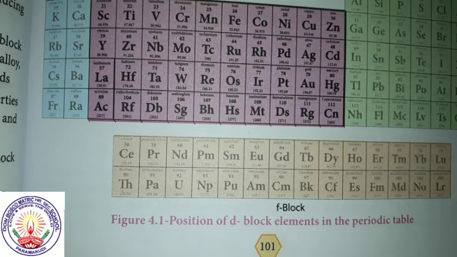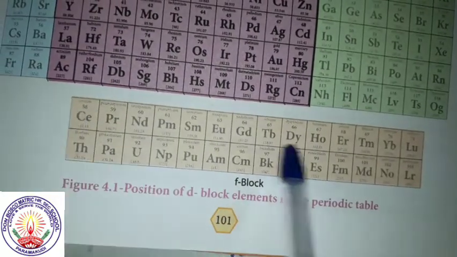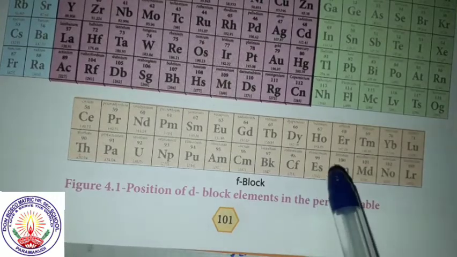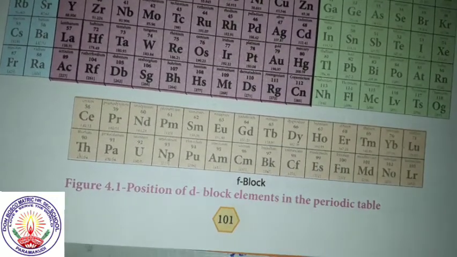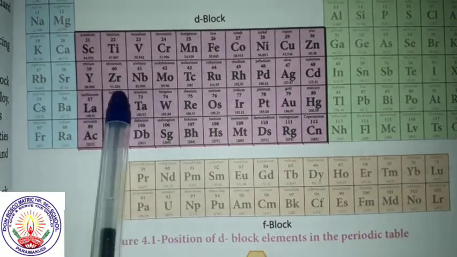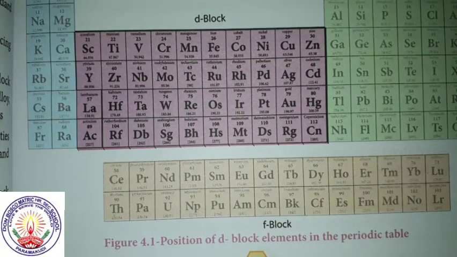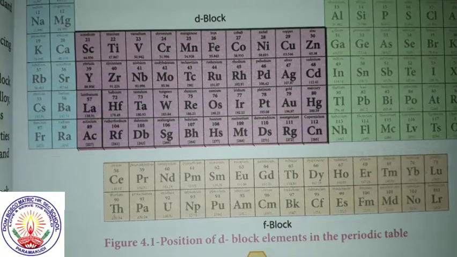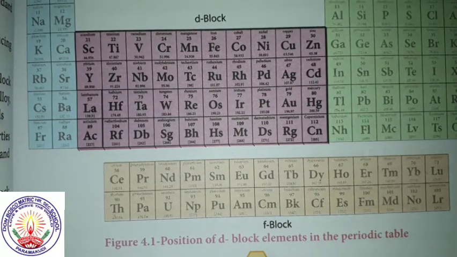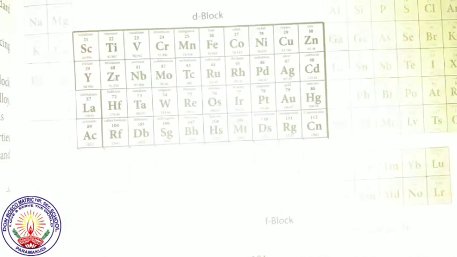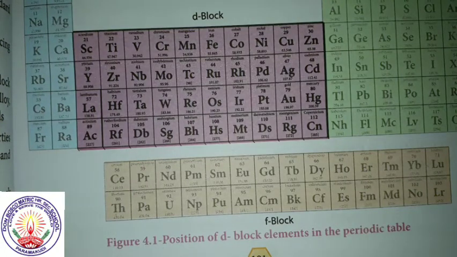Okay, now we shall see the position of the inner transition elements. These are transition elements. These inner transition elements are placed inside the transition elements. Therefore, they are called inner transition elements. And now you see, these are called lanthanoids and these are called actinoids. Why are these called lanthanoids?